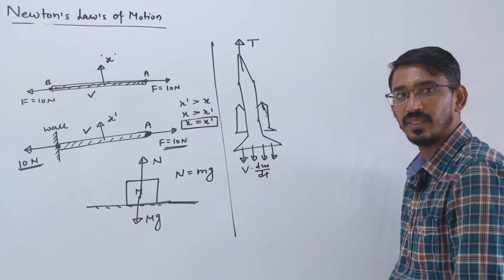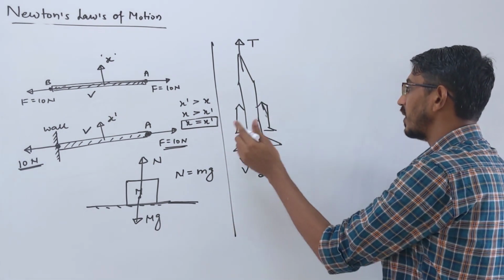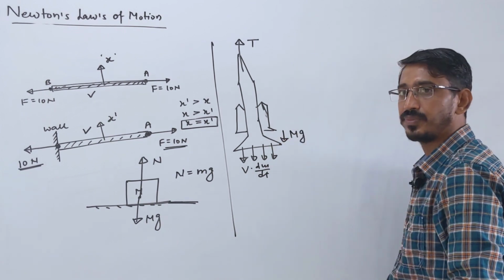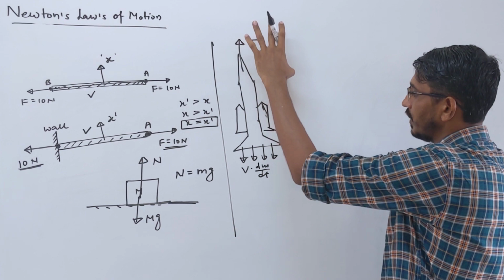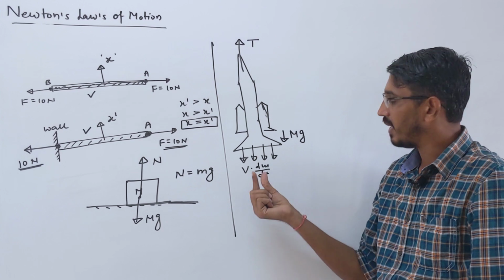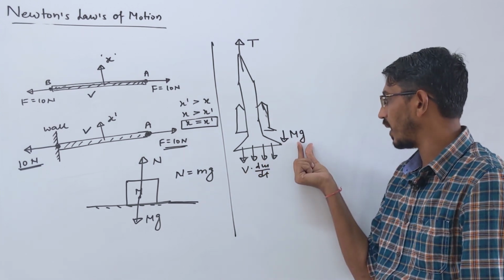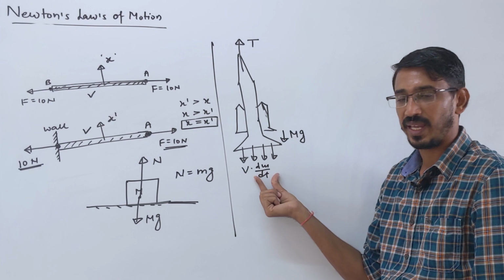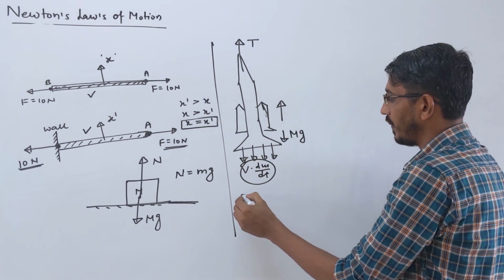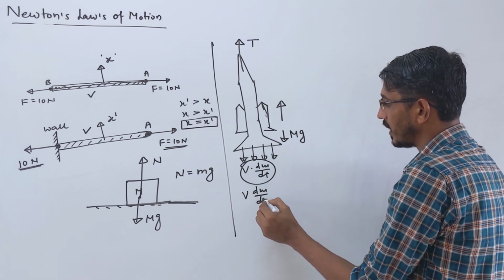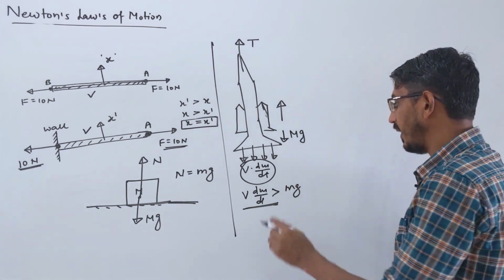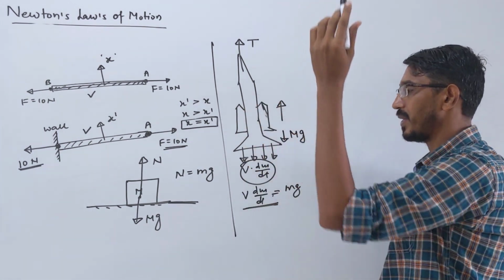Then the action is there, which is called thrust. Correct? This is the force produced. Then the additional force is the weight of this rocket, capital Mg. Correct? So the thrust produced by these gases, if it is more than or at least equal to the weight of the rocket, then the rocket starts flying. If this value is more than that, then the rocket starts accelerating. If the force produced by gases, V dm by dt, is more than Mg, then the rocket starts accelerating upward. Or if they are equal, then it moves with a constant velocity upward, right?